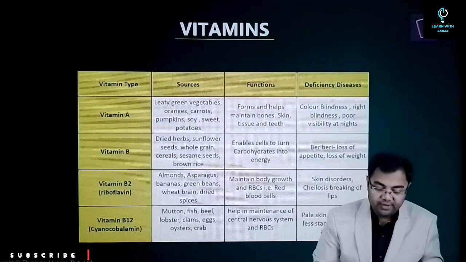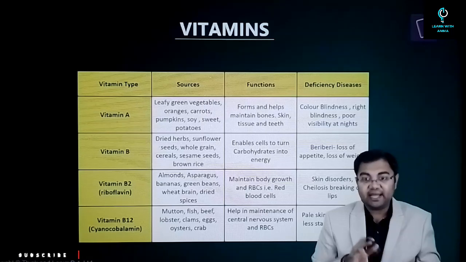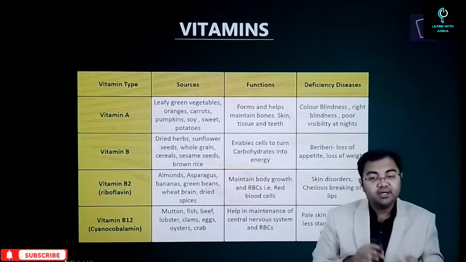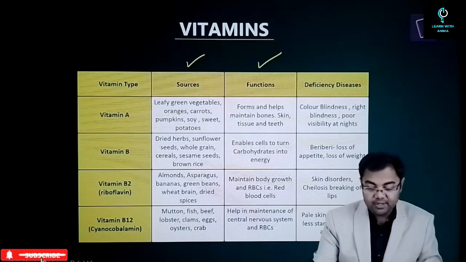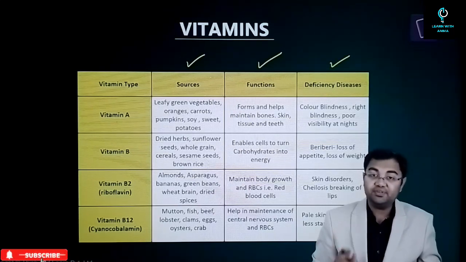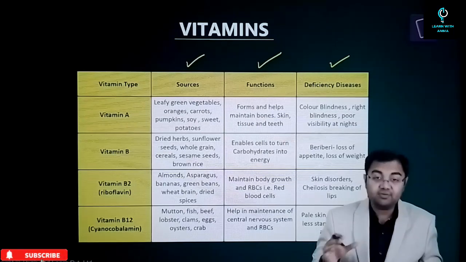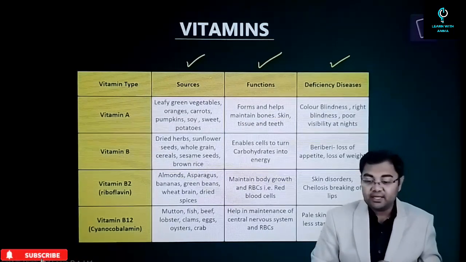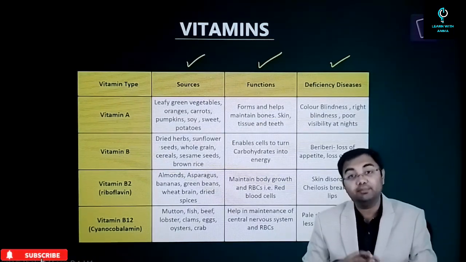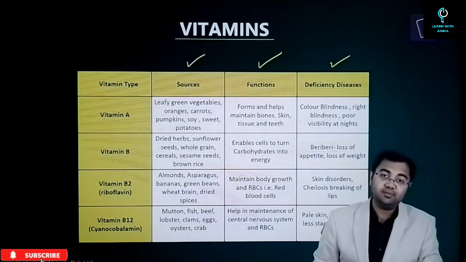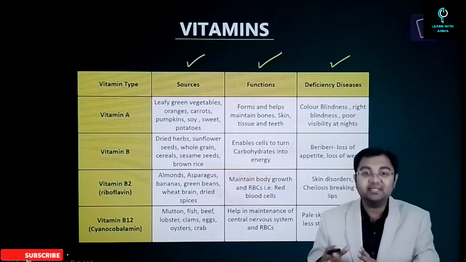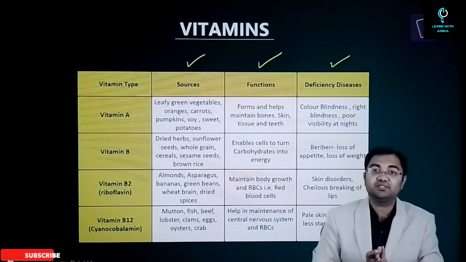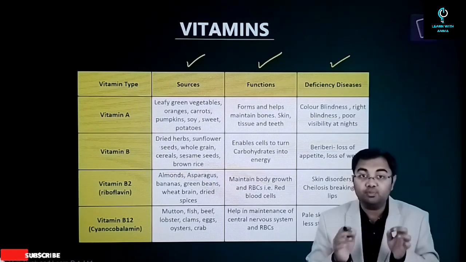There are different food items which can give you vitamins, and this is a table that I want you all to remember. You can pause it here: the source of the vitamin, the function of a particular vitamin, and what kind of deficiency disease can happen if this vitamin is not present in your body. This is one segment where multiple questions have come in the past, not only in your civil services examination, but also in state level examinations, where this has been one of the popular sections.